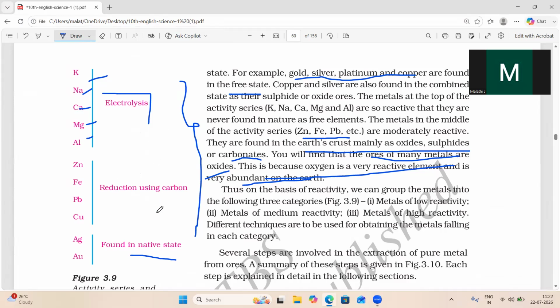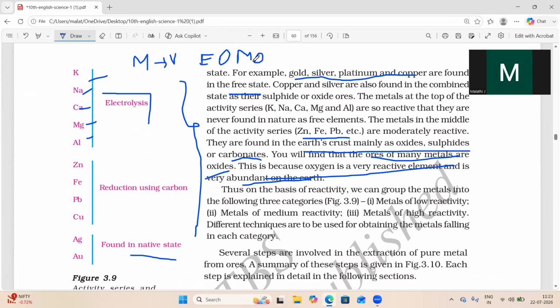So the extraction of metals from the ores, the process that we are doing, we will call it metallurgy. You should know the definition of metallurgy. Metallurgy is a branch of chemistry which deals with the extraction of metals from the ore. This extraction of metals from ores is called metallurgy. That is very important.